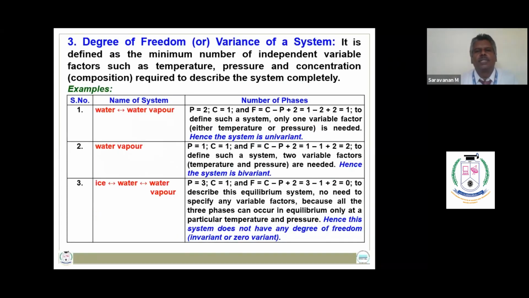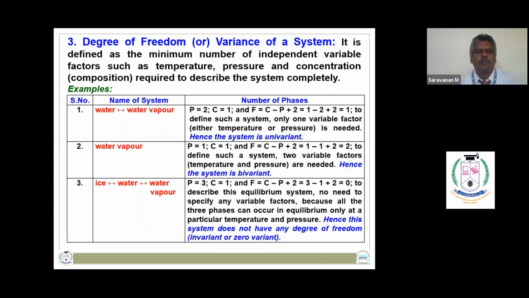Degrees of freedom is defined as the minimum number of independent variable factors, such as temperature, pressure, and concentration or composition, which are required to describe the system completely. In order to describe water and water vapor equilibrium, only one variable factor, either temperature or pressure, is needed, and hence it is a univariant system.